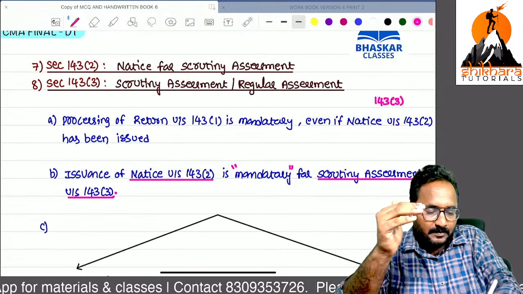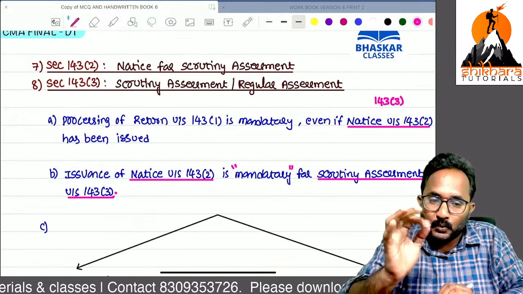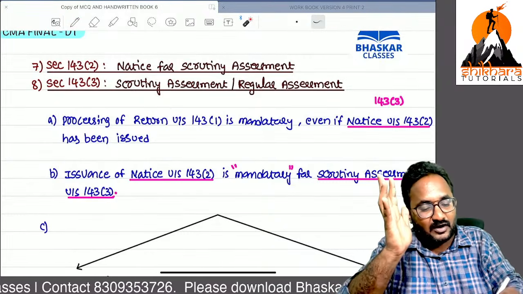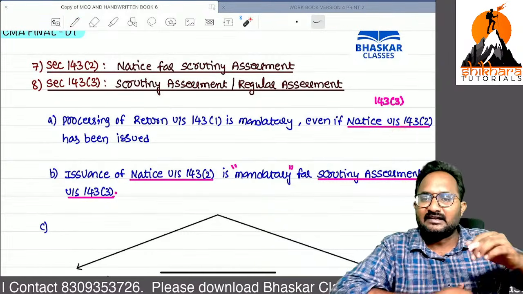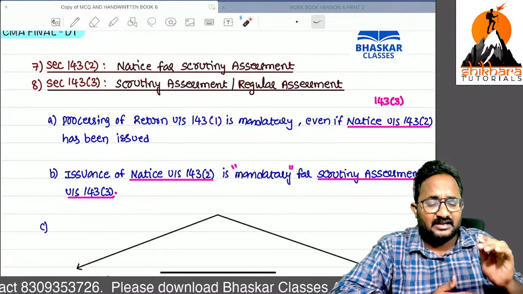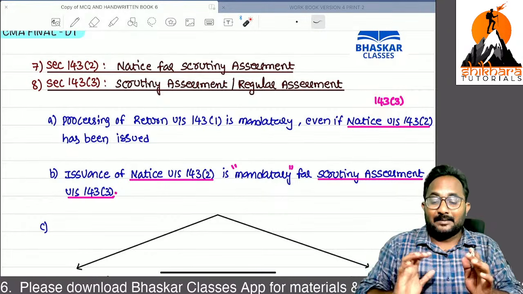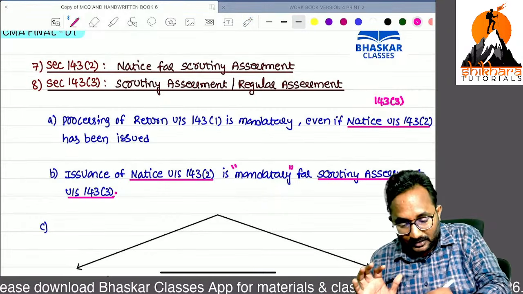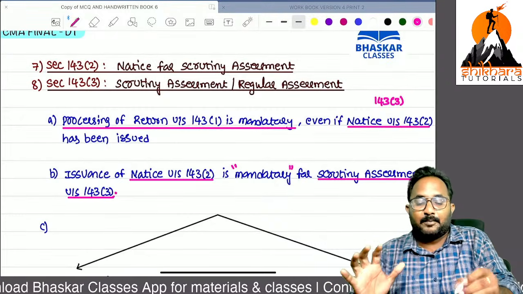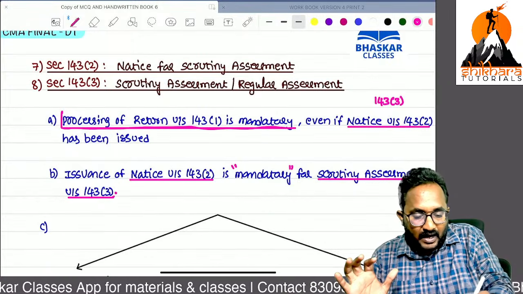So for that purpose, we send a notice under section 143.2. Even directly they issue this 143.2 notice, sir, after filing the return of income, immediately within the next 1 week they issue the notice under section 143.2 for conducting 143.3, but processing is mandatory only, because every return of income must be processed under section 143 subsection 1.